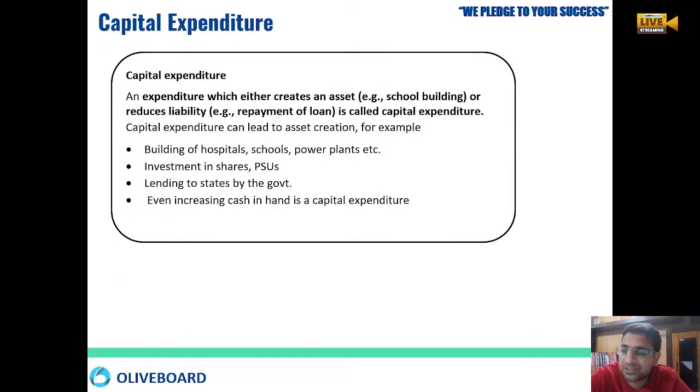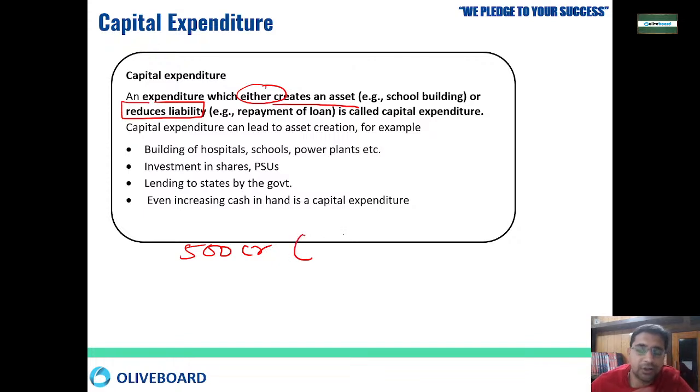Now, capital expenditure. Whenever we are doing capital expenditure, it creates assets. It either creates your assets or it reduces your liability. Like, suppose you have taken a 500 crore loan.